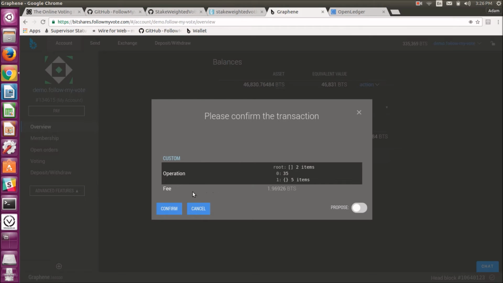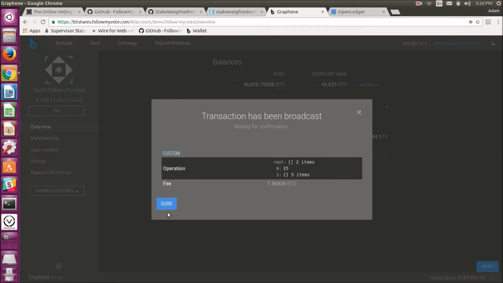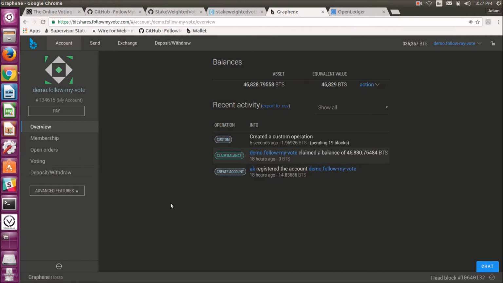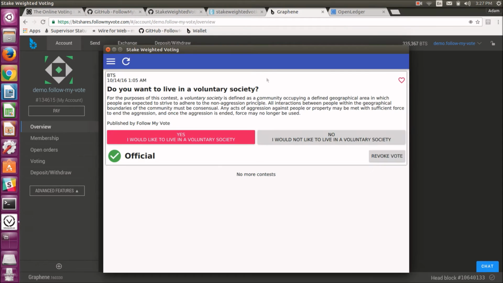So in order for me to cast my vote and have that be stored successfully on the blockchain, it's telling me I'm going to need to pay this fee of 1.96926 BitShares. So I'm going to say, okay, that's worth it to me. I will go ahead and confirm and cast my vote. It's broadcasting the transaction now, and the transaction was confirmed. So my vote literally just got stored successfully on the BitShares blockchain.